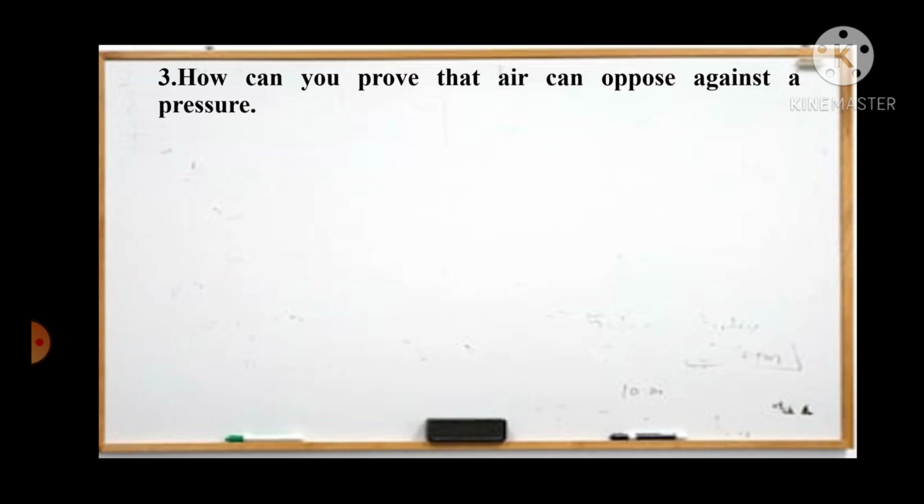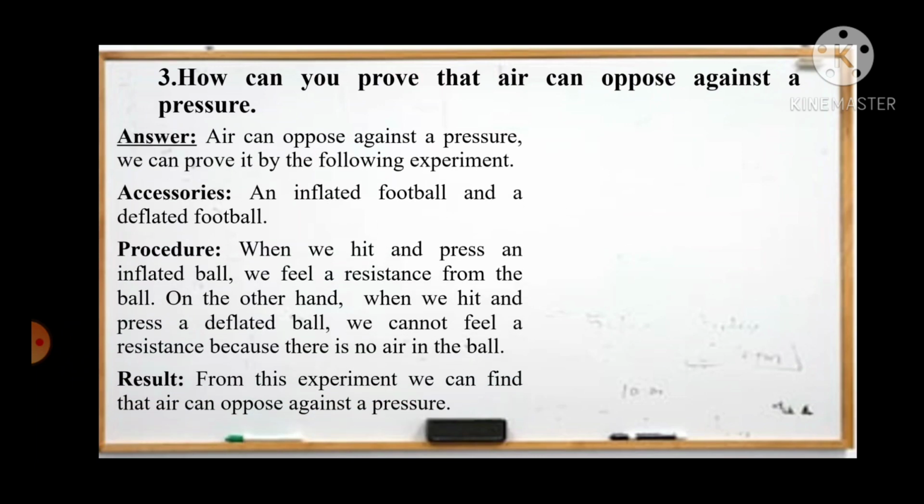For that, again, we need to do an experiment, and for that purpose we need some accessories. Just like in other experiments, you have to mention accessories, procedure and result. In the procedure you have to tell the process of the experiment. In the result, you state the ultimate point that you have proven in the experiment. So in this experiment we need one inflated ball and one deflated ball.